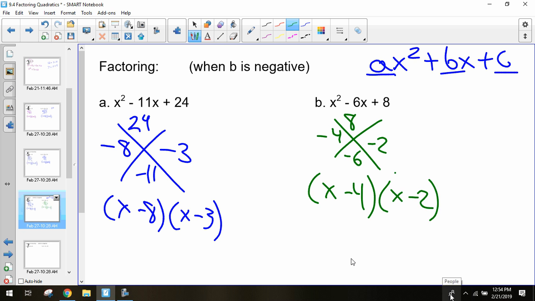Good. Are we okay with this? So if the b is negative, you just have to remember both my solutions are going to be negative, because I need two negatives to multiply to get a positive, but two negatives to add together to get a negative still. Okay.